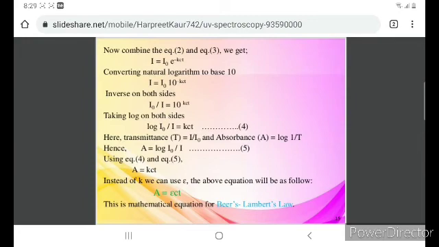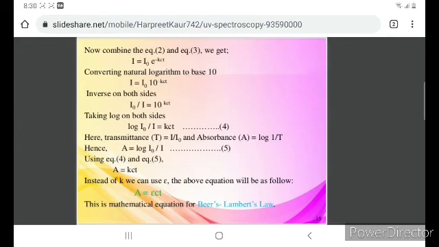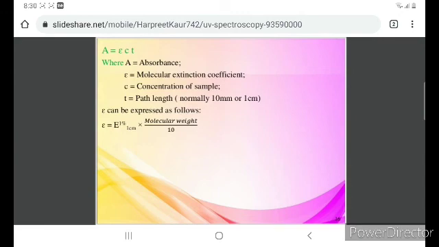Instead of t, we can also use b as the path length. C is the concentration of the solution for which we are finding out the absorbance. So A is the absorbance, epsilon is the molar extinction coefficient, C is the concentration, and t or b is the path length, or we can write it as epsilon cl also. Now our equation is A is equal to epsilon ct.